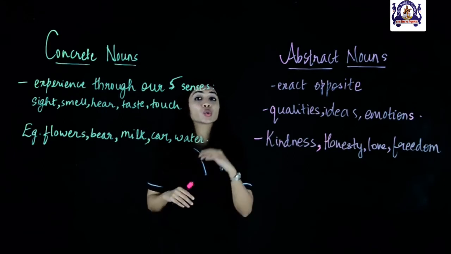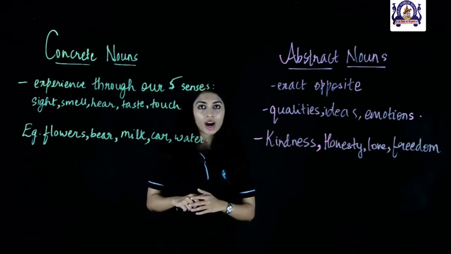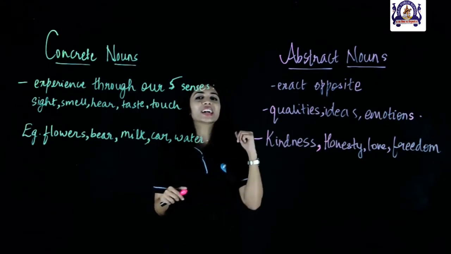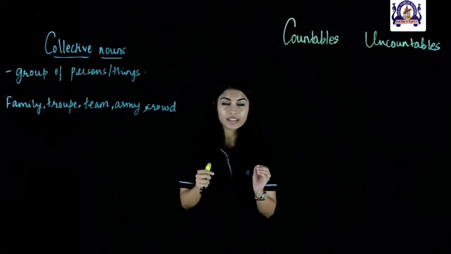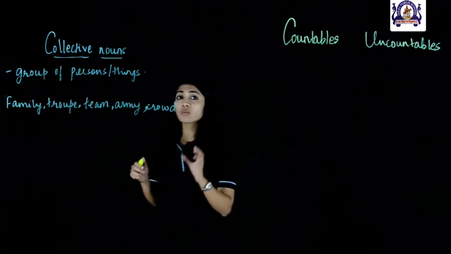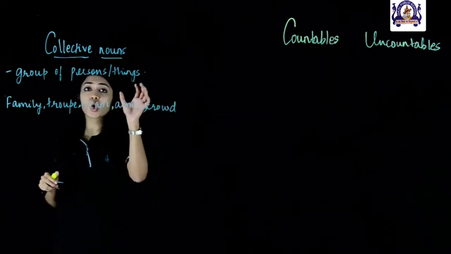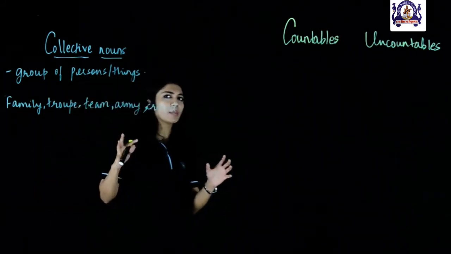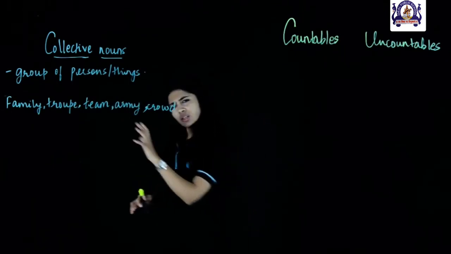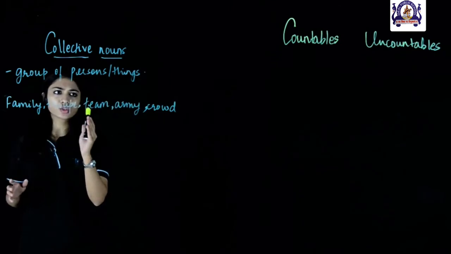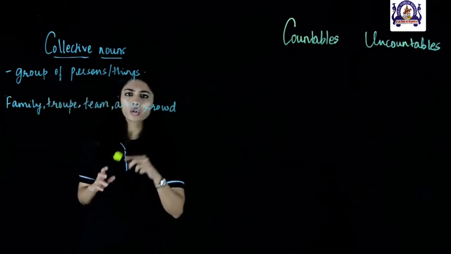So, let's move on to our next type of nouns, which are collective nouns. So, we are going to learn about collective nouns. Collective nouns refer to a group of persons or things. So, they talk about things collectively or as a unit. So, let's look at these examples. Family, troop, team, army, crowd.